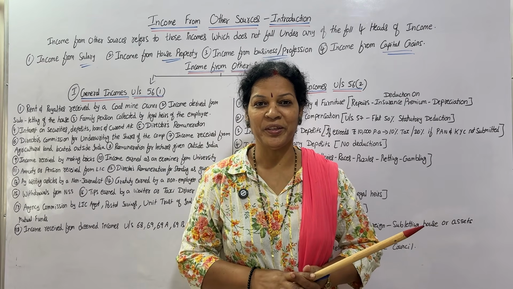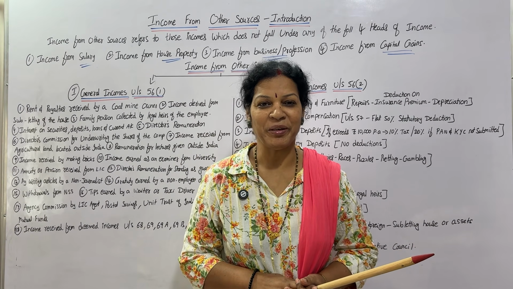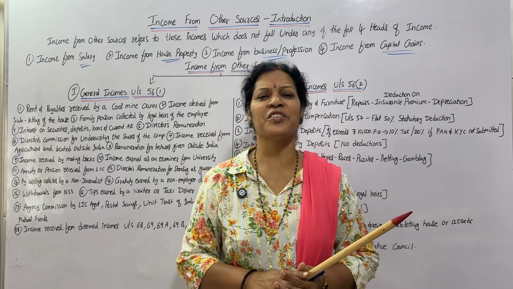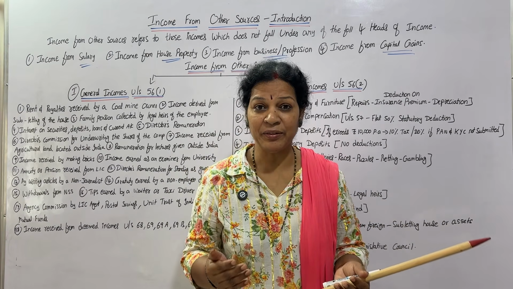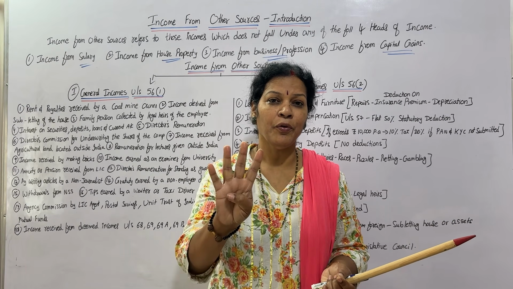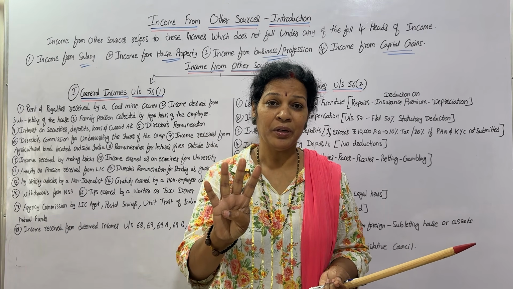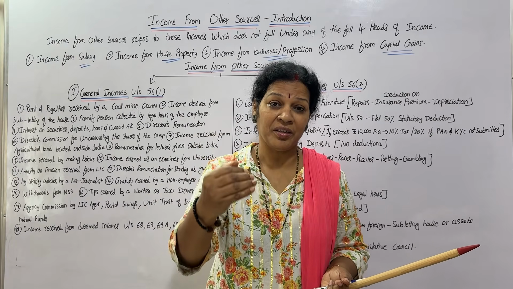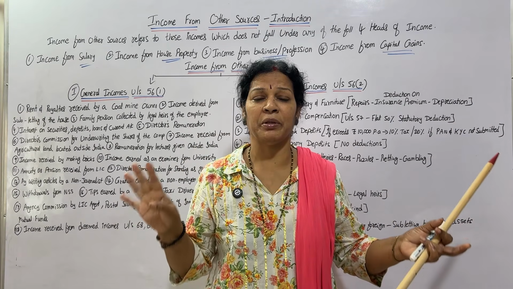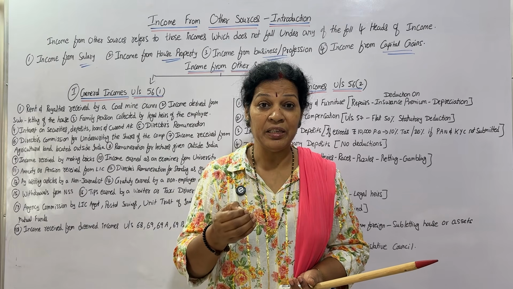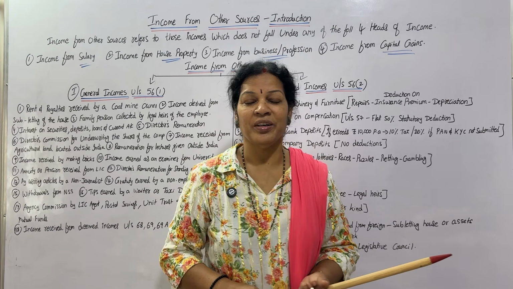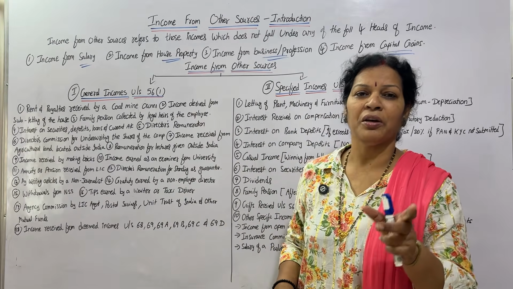I know many of you are waiting for income from other sources. Yes, it is an easy chapter compared to the rest of the 4 chapters. What is income from other sources? It is mentioned in the Income Tax Act that 4 items are not included in this; the rest of everything is income from other sources. We will be learning in depth about this. Stay connected, very easy.